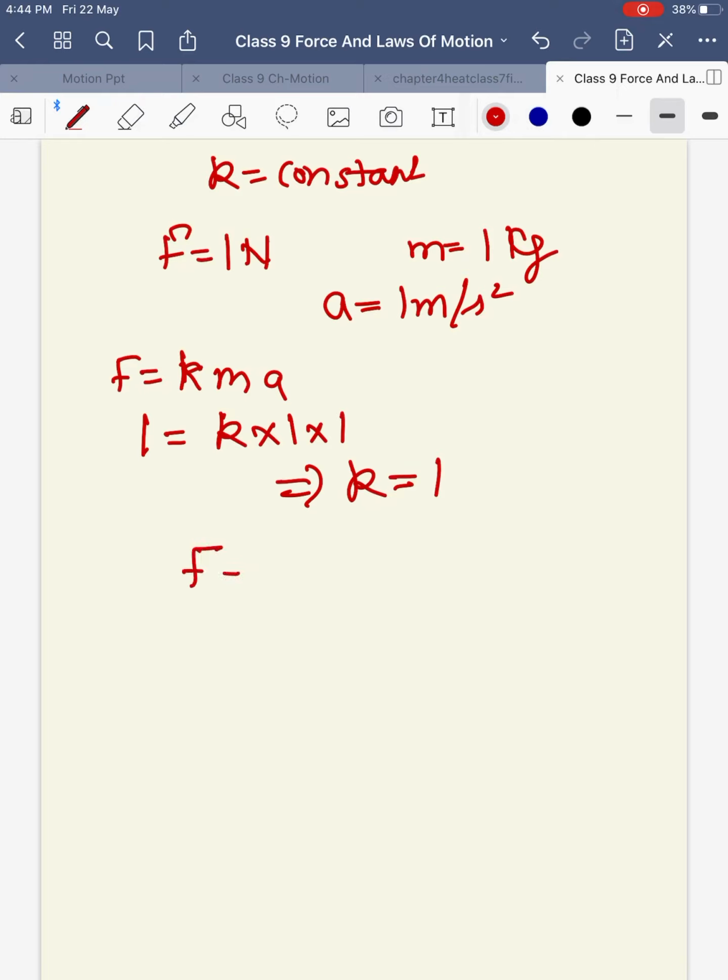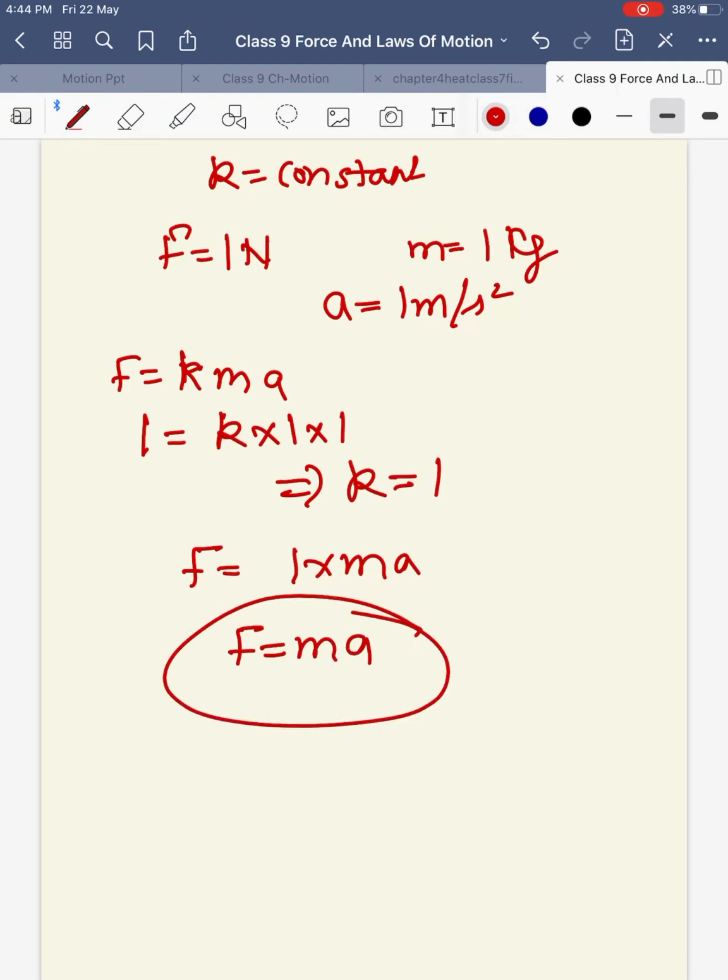So in this case we can say F is equal to 1 into m into a, or F is equal to m into a. So what is F equals m into a? That is, force is the product of mass and acceleration. This is also the second law of motion. So for the second law of motion, you can write force is proportional to rate of change of momentum, or F is equal to mass into acceleration. From here only you can also define unit force.